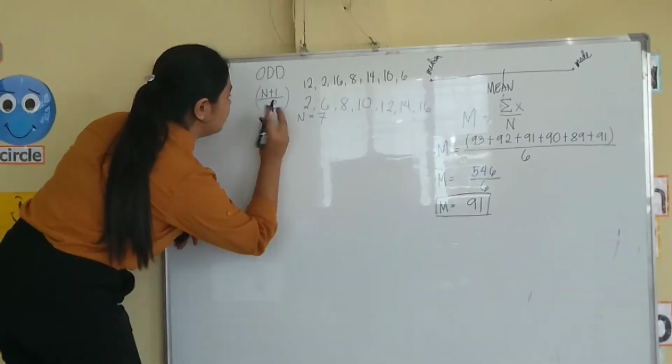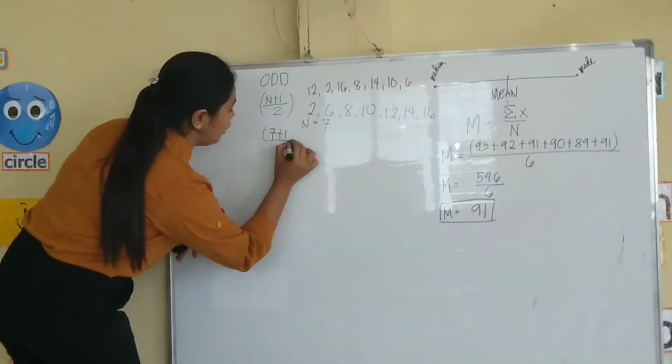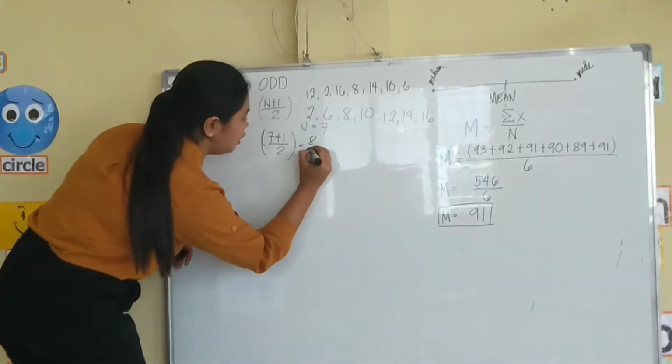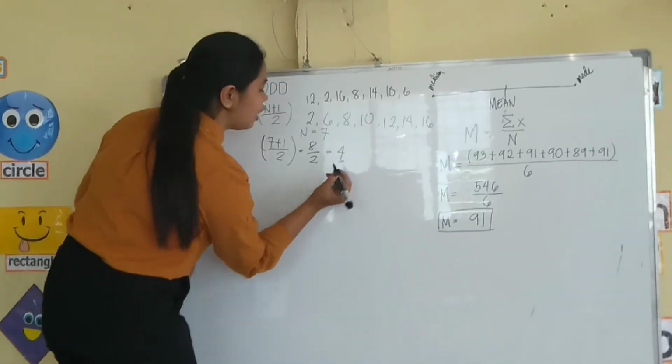So n plus 1, or 7 plus 1, divided by 2, which is 8 divided by 2, is equal to 4. 4 is not our median.